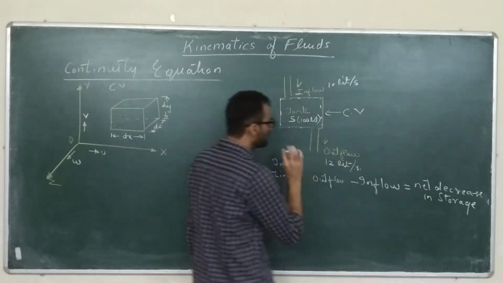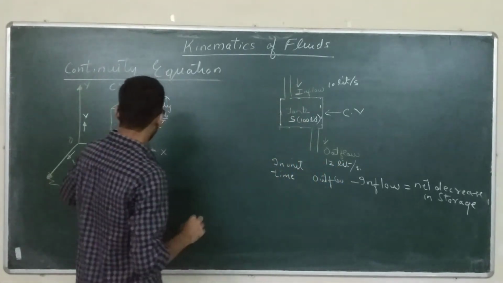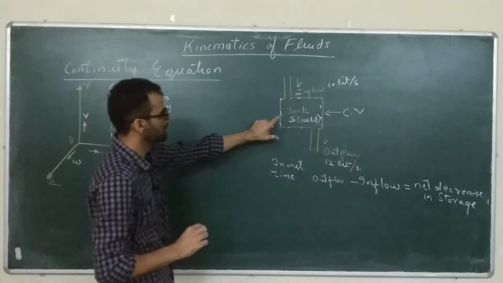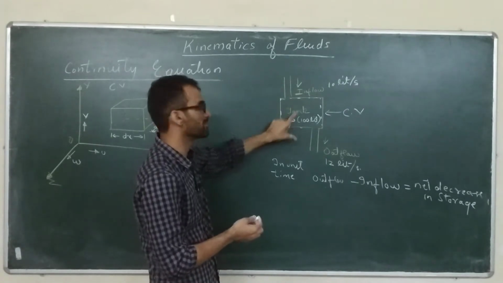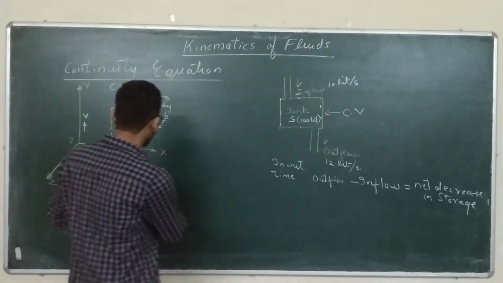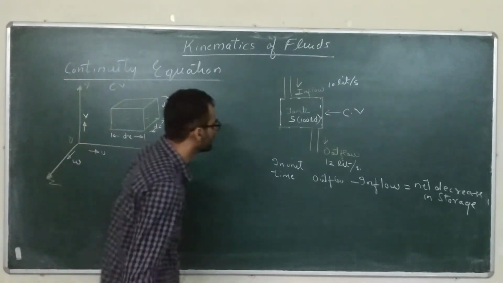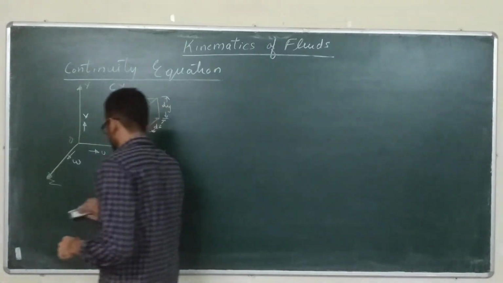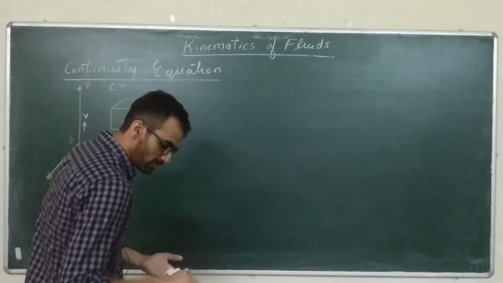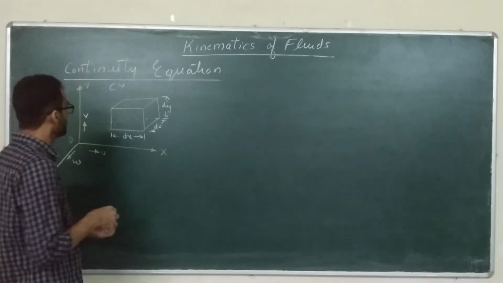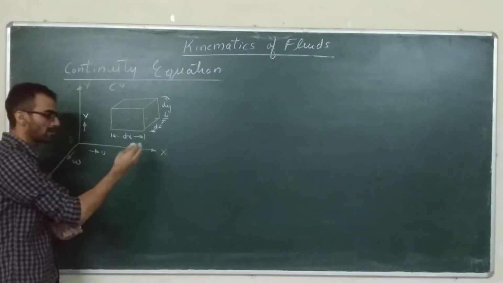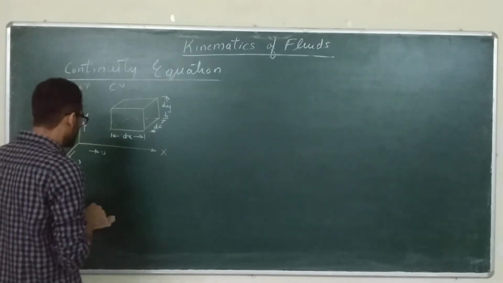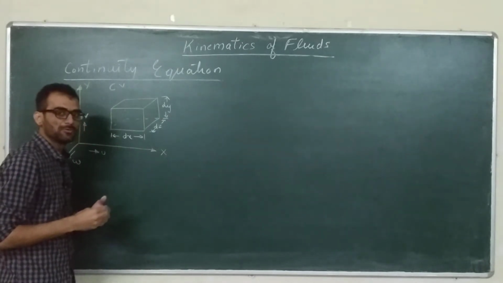So we will apply this analogy to our flow field here, and let us see what equation we get. This we have got by applying the conservation of mass principle. We will apply the same principle here and try to get the continuity equation. Now, in order to derive this continuity equation, we need mass inflow, mass outflow, and the decrease in storage. So we need three things here. First we will try to find the mass inflow.